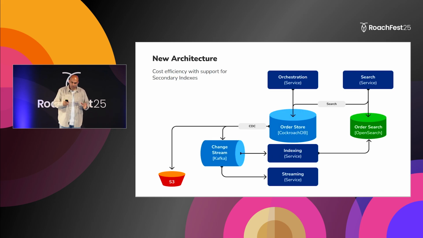And the most important thing is that we can reduce our footprint significantly on OpenSearch, because with secondary indexes on Cockroach, most of our use cases are simple index lookups, like user ID: get me the past reservations in the last 10 days, for example. These are simple lookups that don't need a complicated system like OpenSearch.